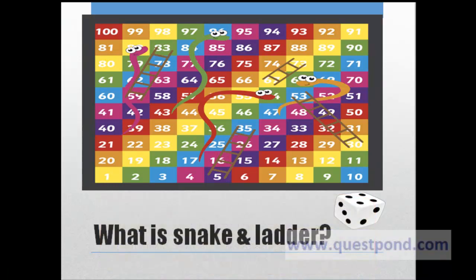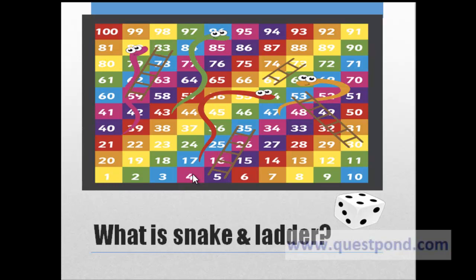A ladder is a place where you can go from one point to another point. As you can see, a ladder is present at 5. From 5, we can go to 35. Same way, at some positions, there will be snakes. Now, whenever you go to a position at snake, it will bring you down. For example, if you look at this location where we have 54, a snake is present, a mouth of snake is present, and from there we will come to 17, correct? We will come to the tail. So at certain positions, you have chances of going up, and at certain positions, you have chances of coming down.